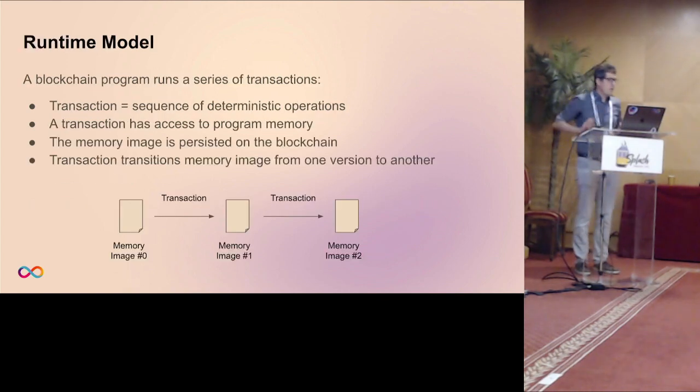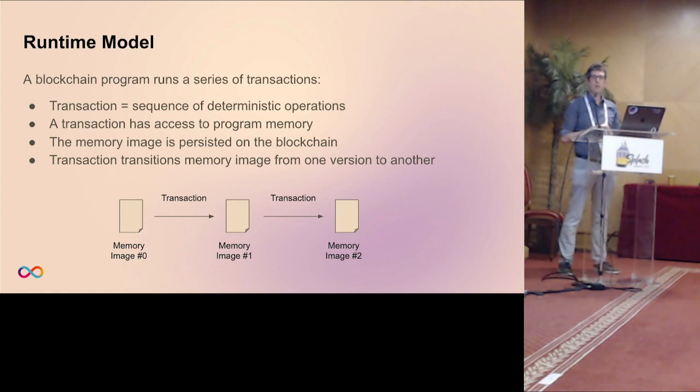To focus on blockchain, the runtime model is a little bit different to classical computing. Also, one can usually program in a high-level programming language, but underneath there is a transactional execution model, meaning that a program that is deployed on a blockchain runs a series of transactions underneath, and a transaction is nothing else than a sequence of deterministic program operations or program instructions.